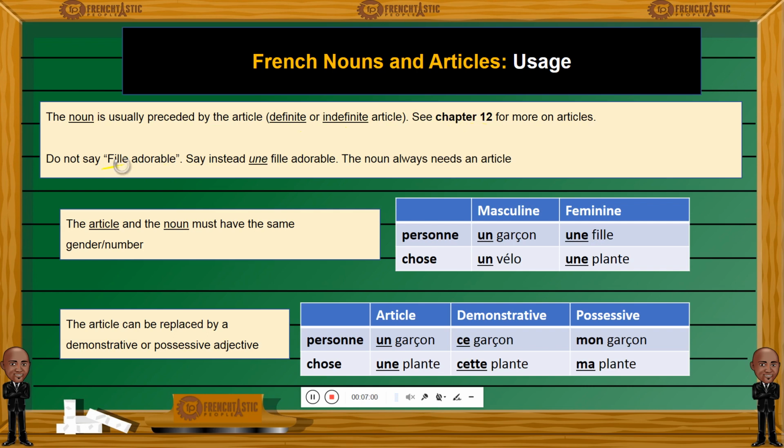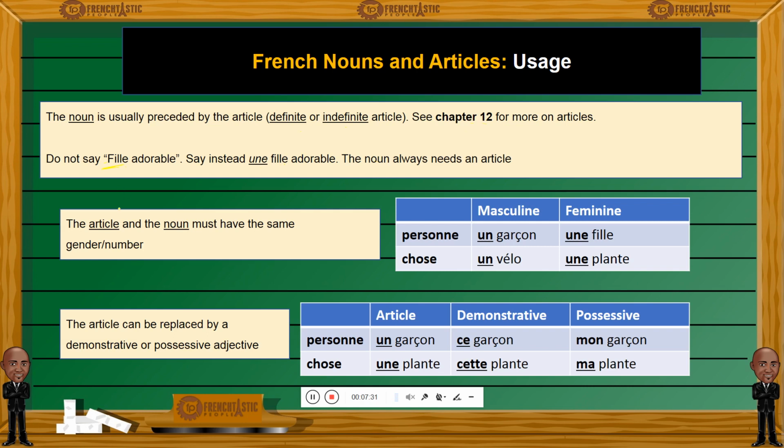It's a noun. You can't just say fille adorable. You should have an article preceding fille, like une fille adorable, like a nice or an adorable girl. So the noun always needs an article. That's one of the major things about nouns and articles. They're really a pair. They should always stay together.